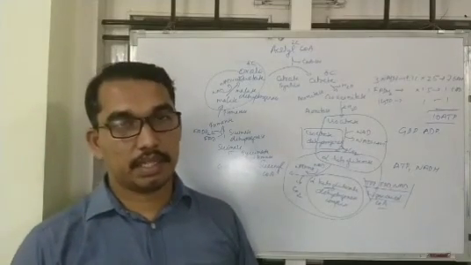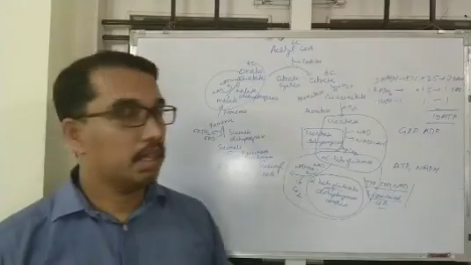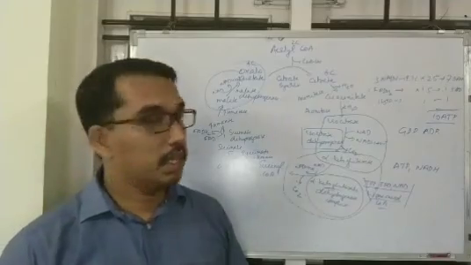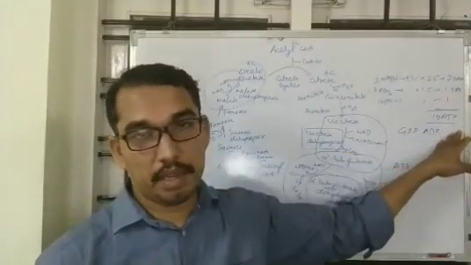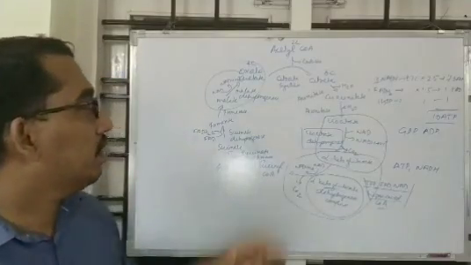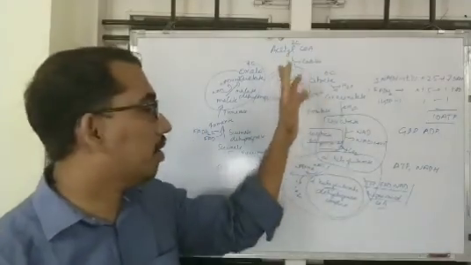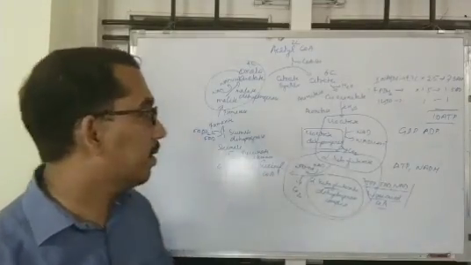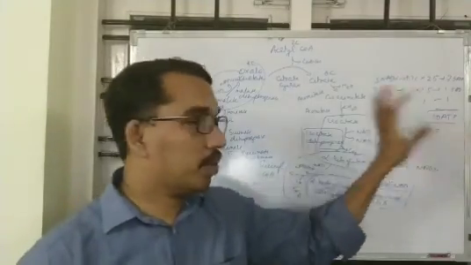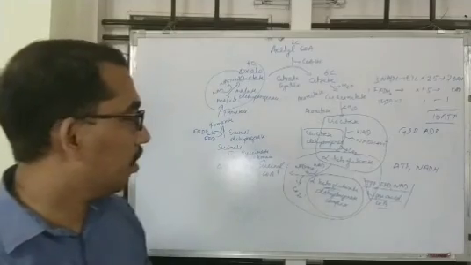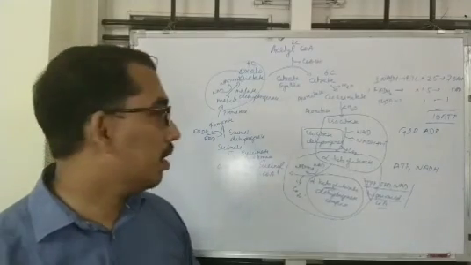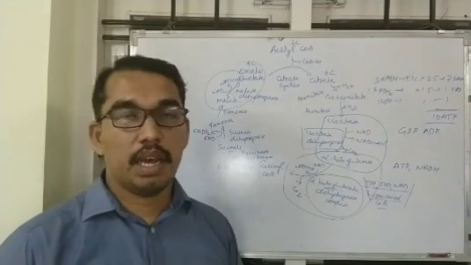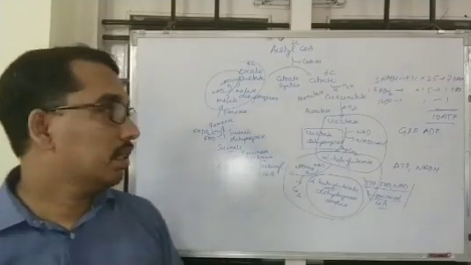So the citric acid cycle is the series of reactions which converts acetyl-CoA into 2 molecules of carbon dioxide, and totally 10 ATPs are produced from a single molecule of acetyl-CoA. The regulating enzymes are isocitrate dehydrogenase and alpha ketoglutarate dehydrogenase complex. These are the allosteric enzymes which regulate the TCA cycle.